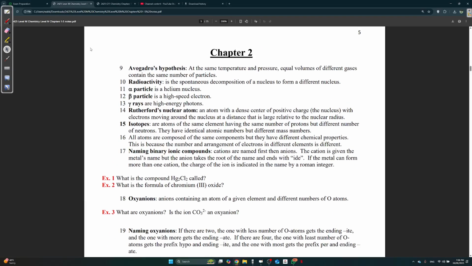The first thing is Avogadro's hypothesis. At the same temperature and pressure, equal volumes of different gases have the same number of particles, and that is what 6.023 times 10 to the power of 23, right? This is just how it is.